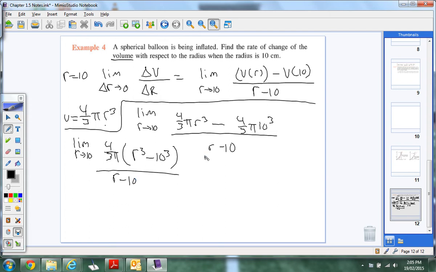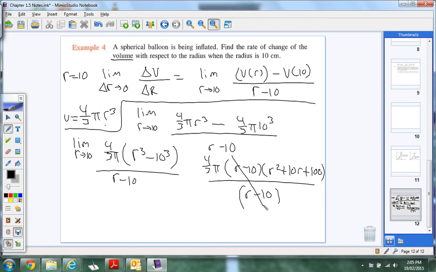So I'm going to go 4/3 pi, and then it's going to break down to r minus 10, and then it's r squared plus 10r plus 100. That's another way of factoring the difference of cubes there. All over the r minus 10, which we're happy now because these cancel, and now I can actually take the limit.